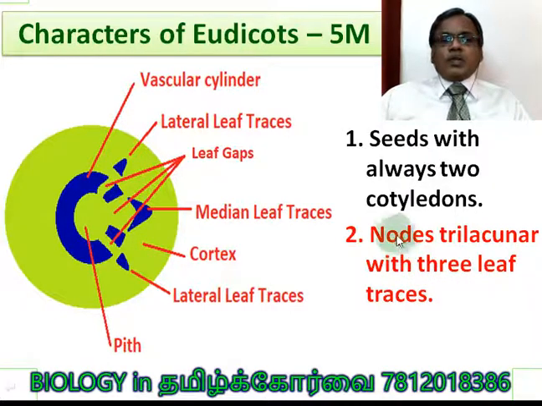Trilacunar. What is trilacunar? If you take the cross section of a plant stem at the nodal point, we are able to see the three leaf traces. You see the median leaf trace, it is the larger one, and two lateral leaf traces. In between them there are three leaf gaps, and this is the pith. This blue color one is the vascular cylinder, and the green color portion is the cortex. Now I think you are able to understand the trilacunar nodes.